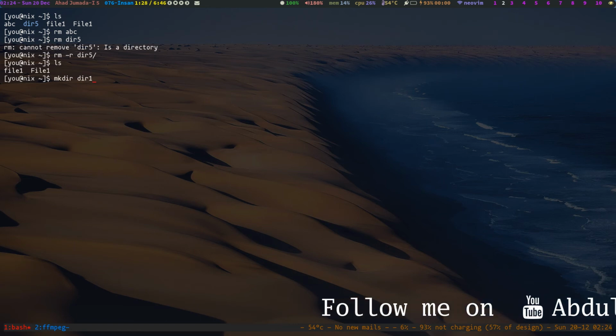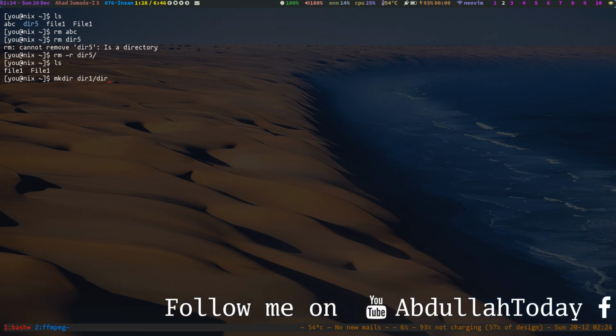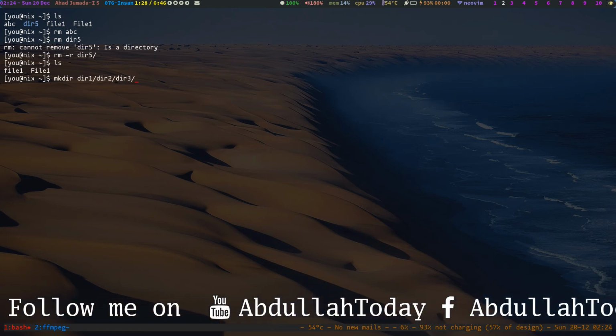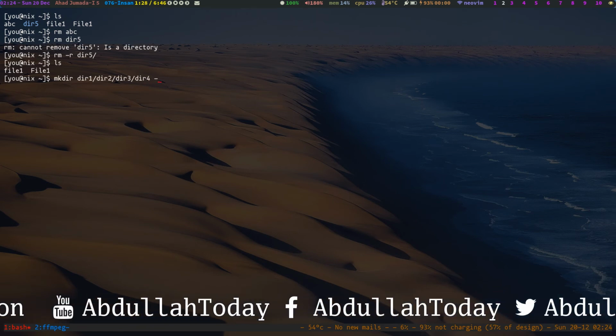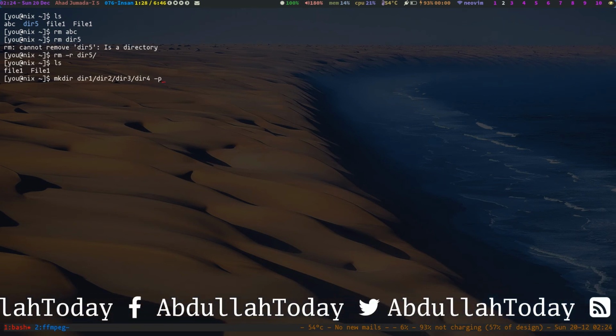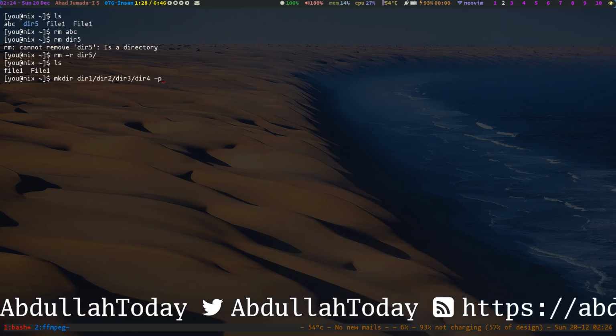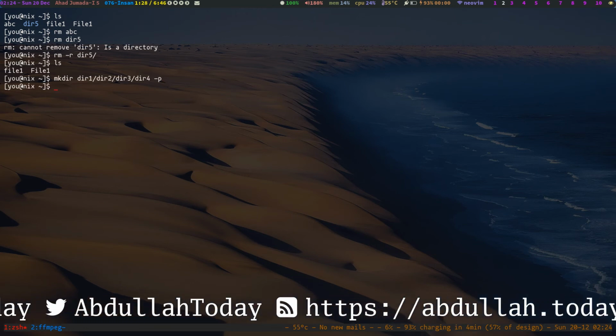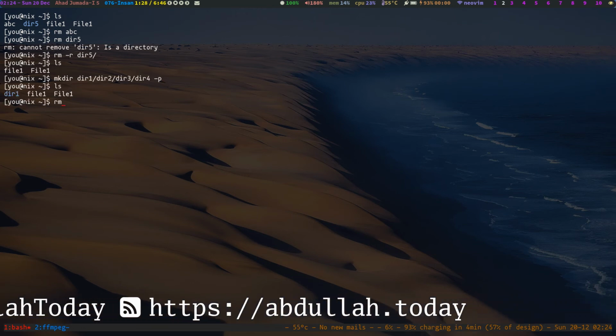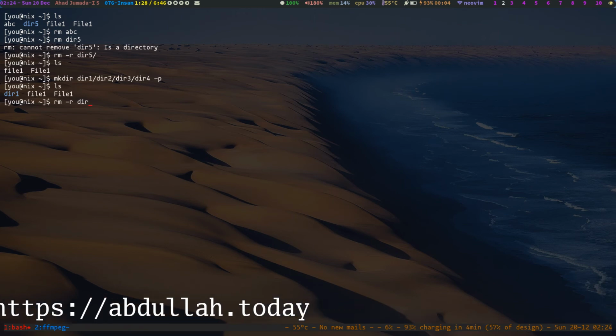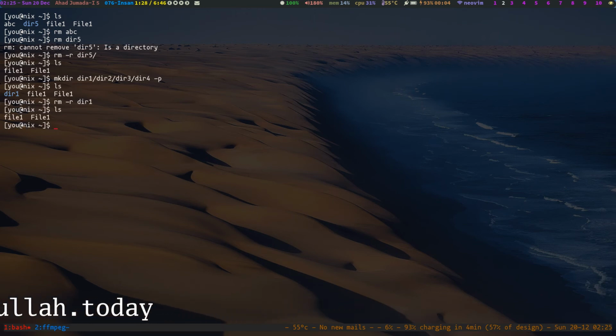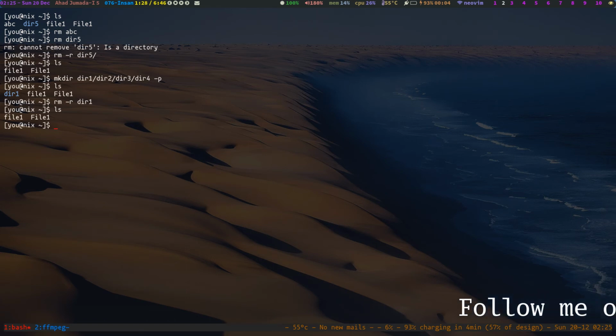Let's create directory 1, directory 2, directory 3, and directory 4. Pass it the p option because there are so many directories we are going to create. So here you can see a new directory is created. Just remove directory 1, and all of those directories will be deleted.